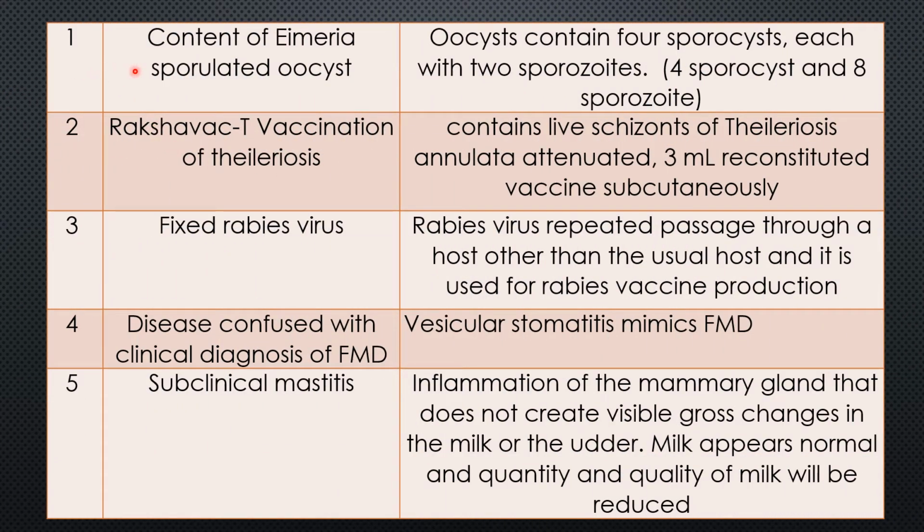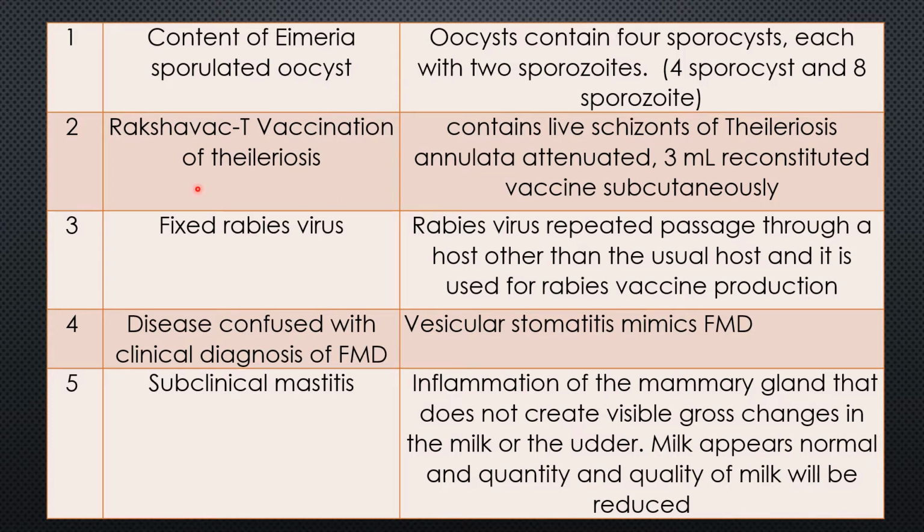Question 1. Content of Eimeria sporulated oocyst. If there is one oocyst, what is its content? The oocyst contains 4 sporocysts and each sporocyst has 2 sporozoites. In total there are 4 sporocysts and 8 sporozoites.